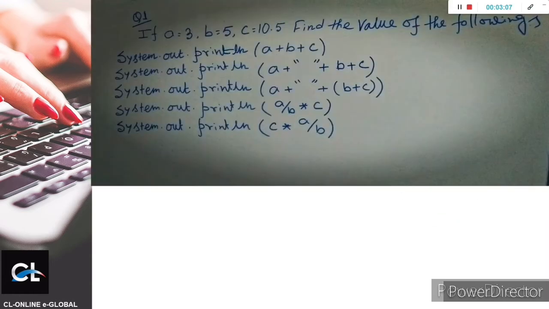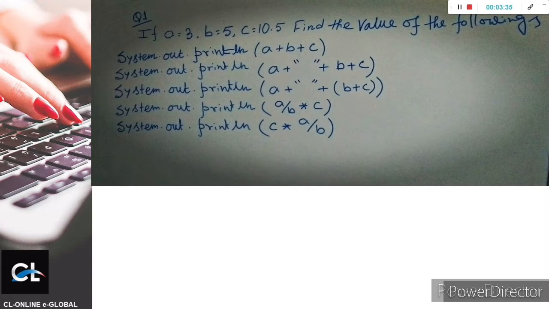This is a question: if A equals 3, B equals 5, C equals 10.5, then find the value of the following. The first printing statement is A plus B plus C. So simply the values of the variables are added and printed.